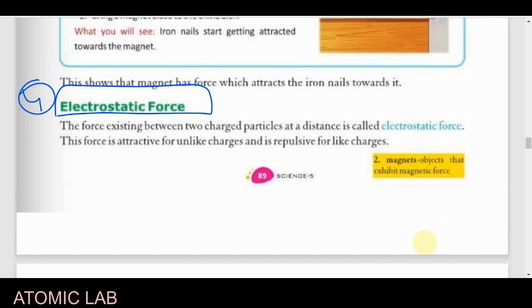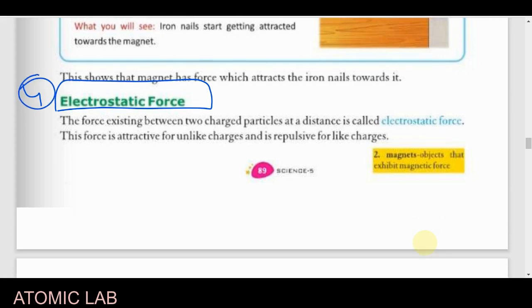You have to remember that. Electrostatic force: we are talking about electrostatics, two different types of charged particles. When we put two different charged particles at a certain distance, they attract each other. Then this will be known as the electrostatic force. Or in simple language, if two charged particles attract or repel each other, that will be known as the electrostatic force.